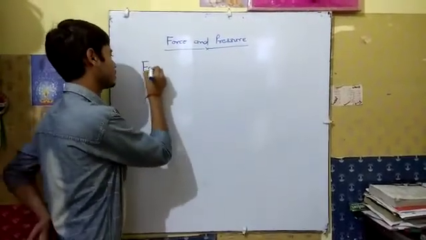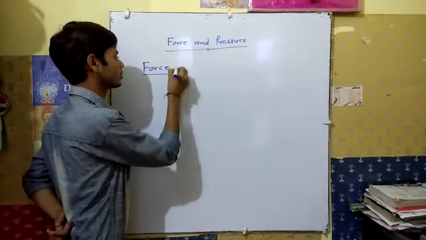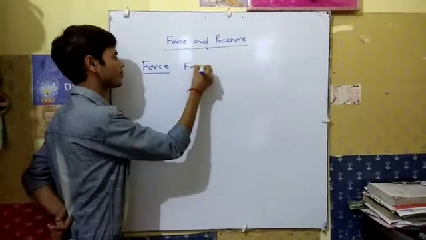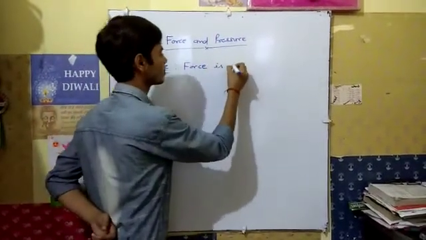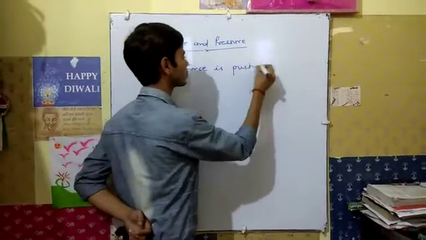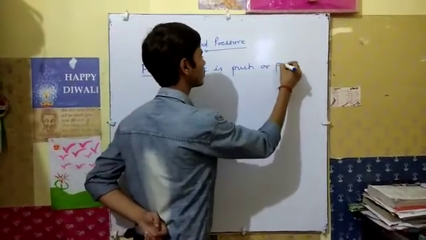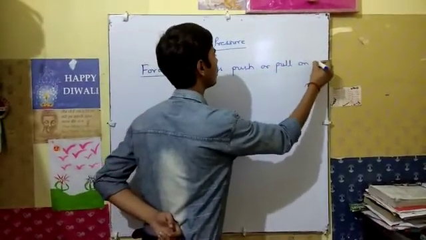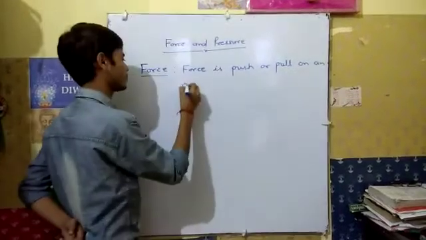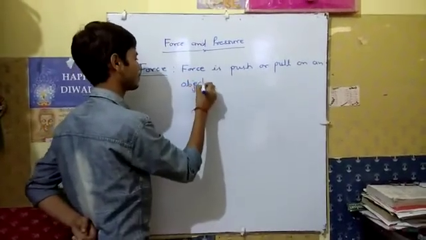So we can write here: force is a push or pull on an object.